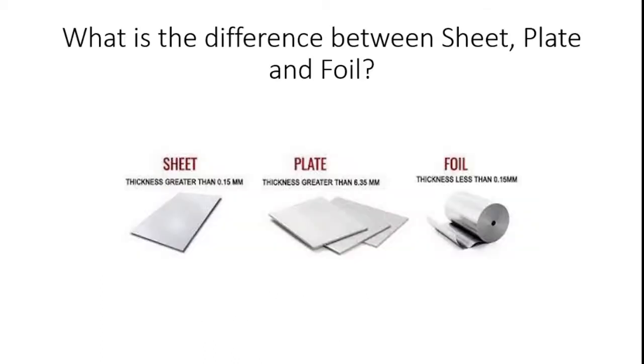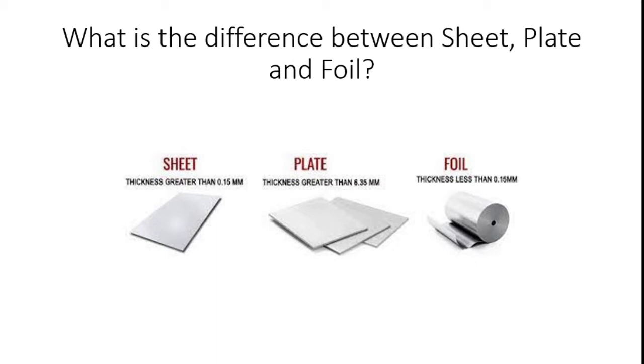Here, my question is, what is the difference between sheet, plate, and foil? In nature, there are a lot of topologies available which are related with sheet metal, plate, and foils. Foils for packaging food, plate for making boiler components, sheet for producing ducts. Mainly, what is the difference between them?